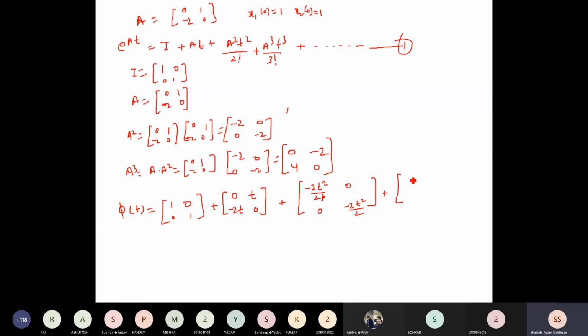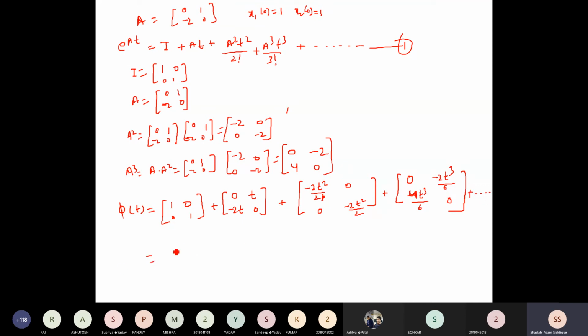The third term we can write here: 0 into t cube by 3 factorial is 0, this will be minus 2 t cube by 3 factorial, and 3 factorial is nothing but 6. I'll write it directly: 4 t cube divided by 6, and this is nothing but 0. So I have substituted here, plus dot dot dot.